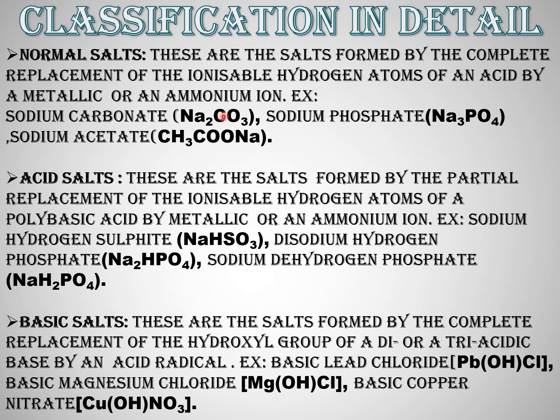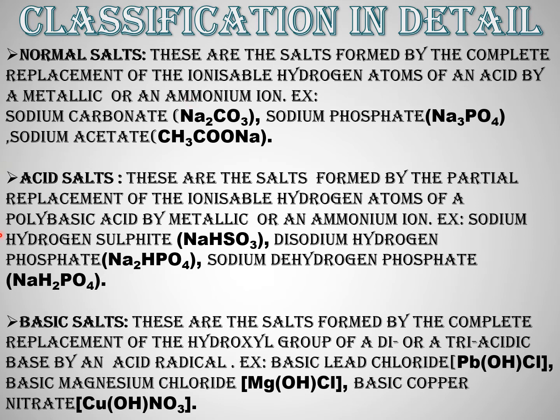Examples of normal salts: sodium carbonate, sodium phosphate, sodium acetate, potassium sulfate, magnesium sulfate, potassium chloride, sodium chloride and so on.